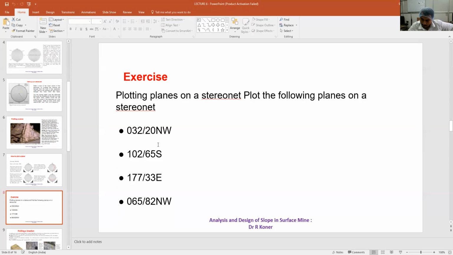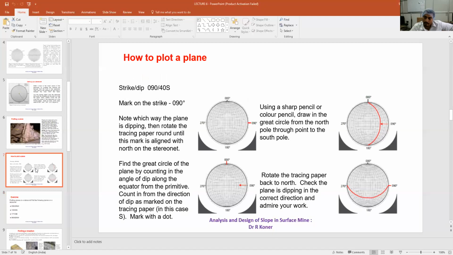Sir, there is one more point. In the back slide, sir, can you please go back to the black slides? Sir, is this 40-degree point pointed before rotation or after rotation? After rotation, because you have to rotate that marked point to true north, then along the equator you will mark the 40.